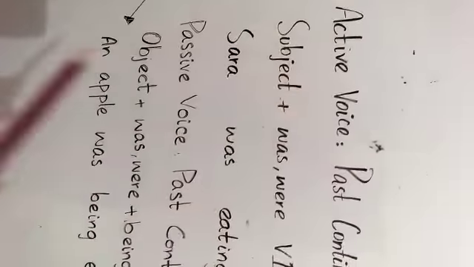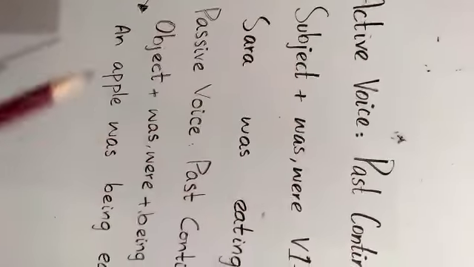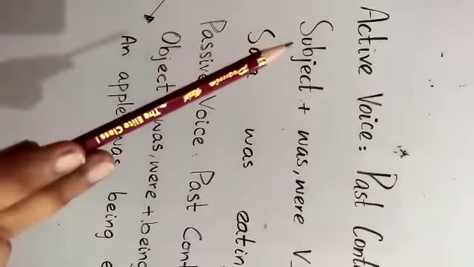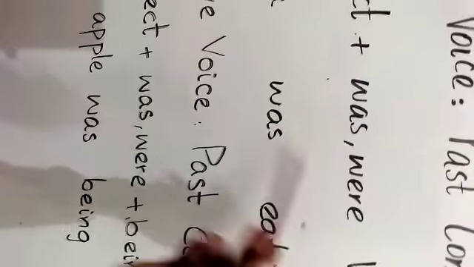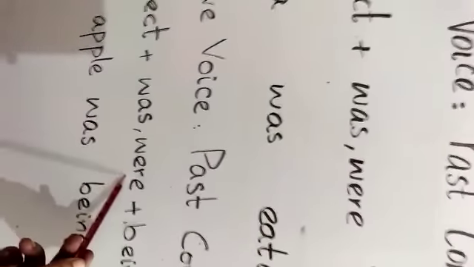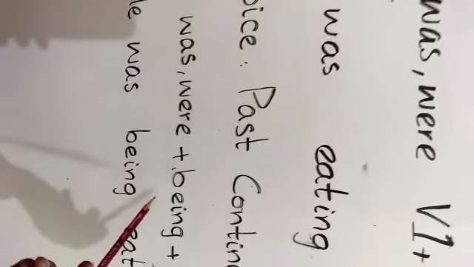First of all, what will we do? Yes, we will change subject with the object. Subject will come at the object place and object will come at the subject place. In the passive voice, first of all, what will we write? Object. Yes. After that we will write was and were, and was and were with being.